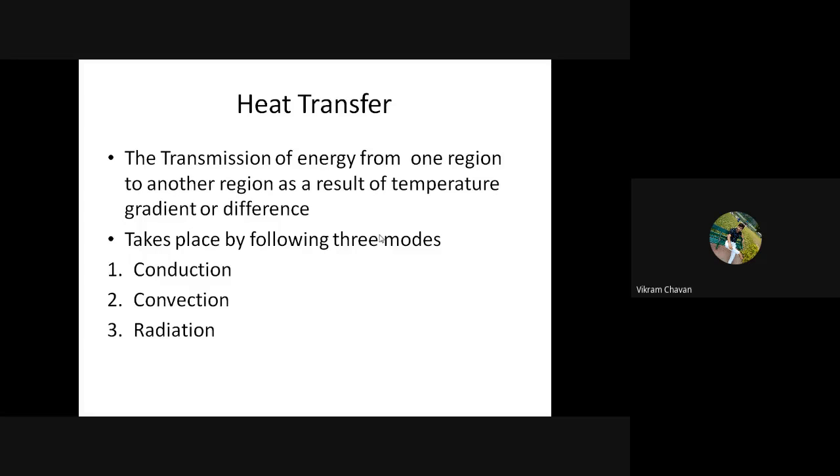I assume you have noted all the points from these slides, and we will study some points from thermodynamics also, so that we will better understand the difference between heat transfer and thermodynamics.